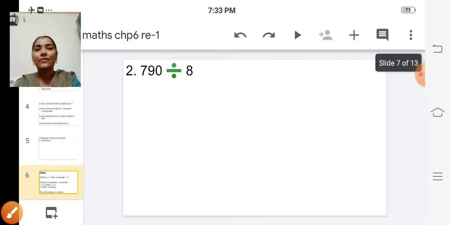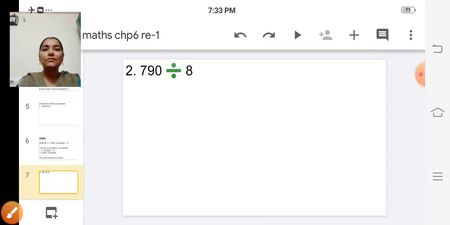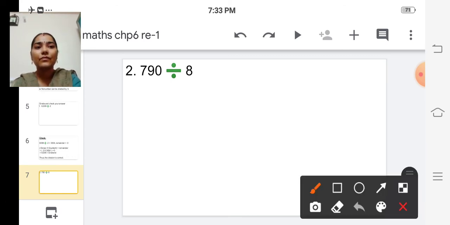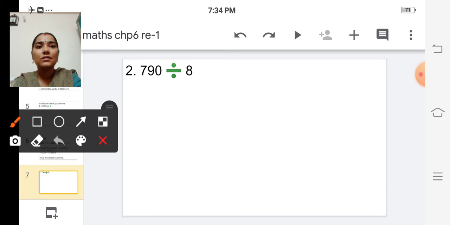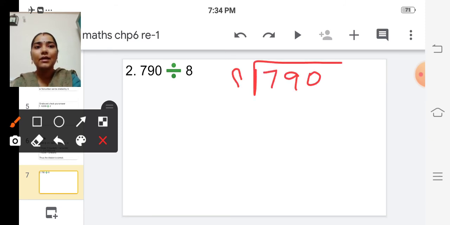Yes. See the next one. 790 divided by 8. First let's do the division and we'll check the answer. So if we take the first digit of the dividend, can we divide?